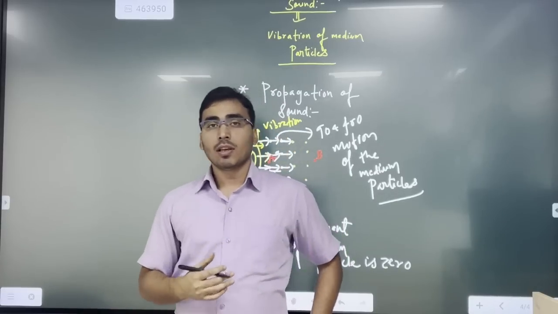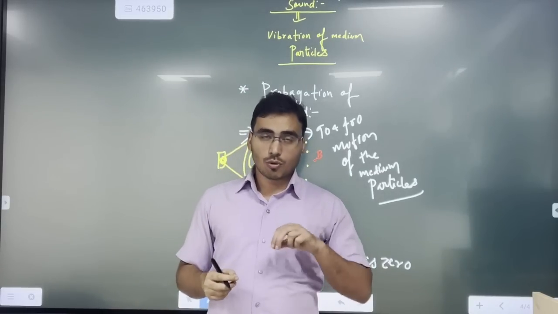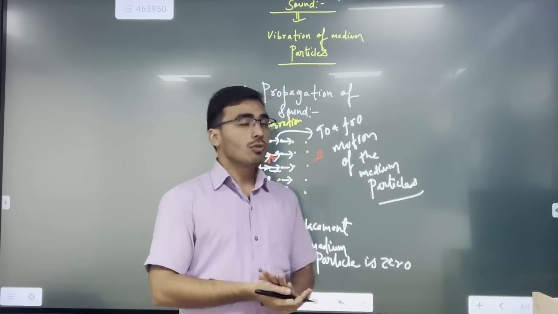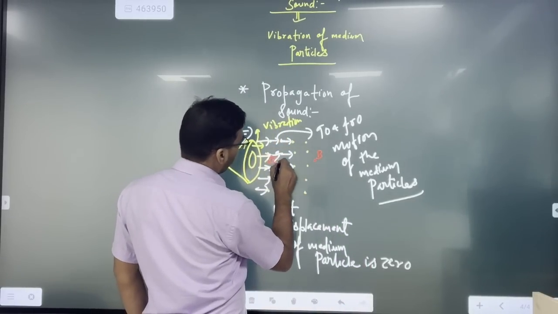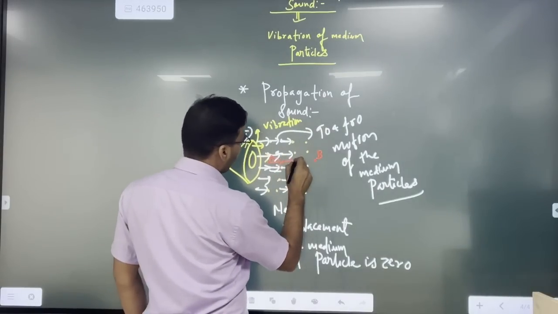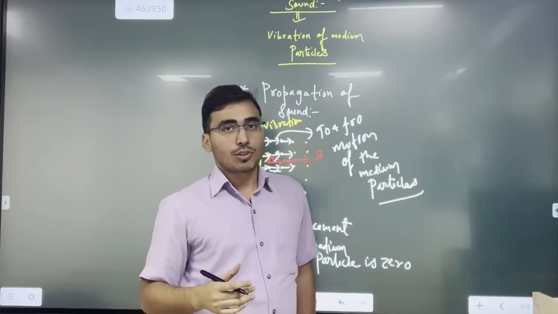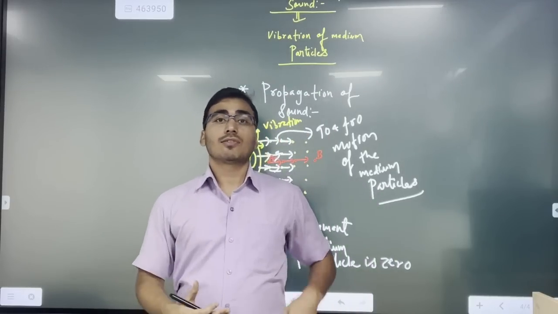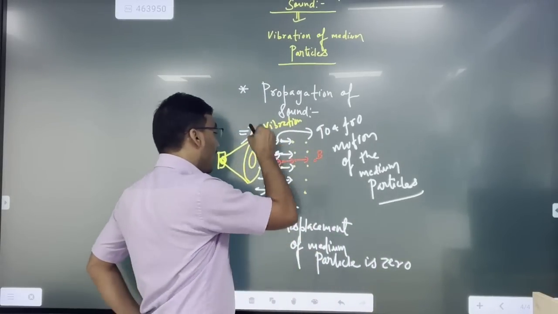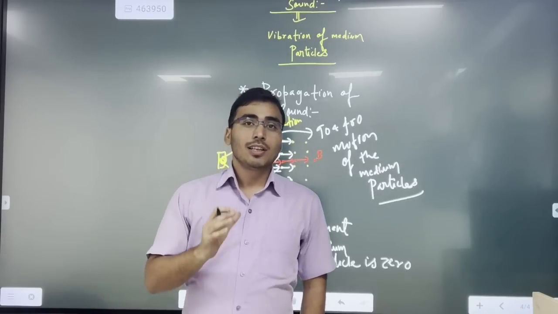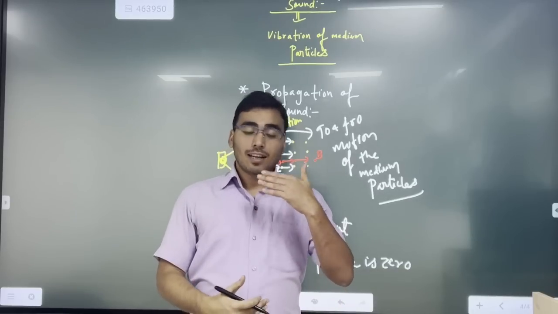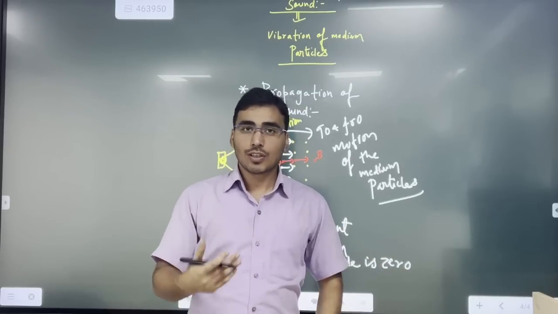So what will happen? Does the medium particle travel from A to B to transfer the energy or the information? No. Actually, the medium particle will just give information to its neighboring particle, and this neighboring particle will give the information to the next neighboring particle, and finally that information will be transferred to you just by the neighboring particles. The particles which received the information are not coming to you; they are transferring it in the form of a chain, right?